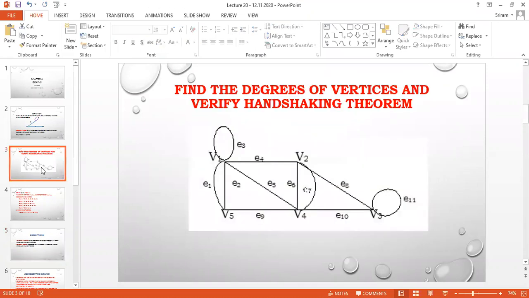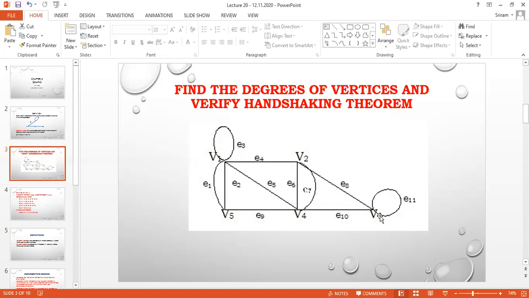For example, I am going to take V1 and V2. I have a line between them, isn't it? So V1 and V2 are adjacent. V1 and V4 are also adjacent because there is a line between V1 and V4. I am going to take V1 and V5. Again, there is a line between V1 and V5. So V1 and V5 are also adjacent.